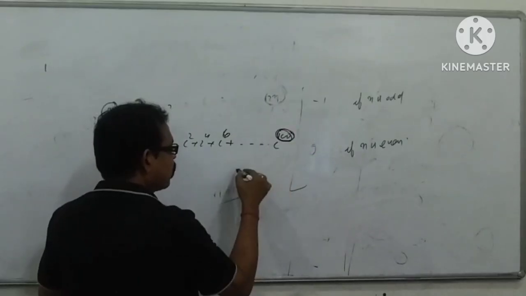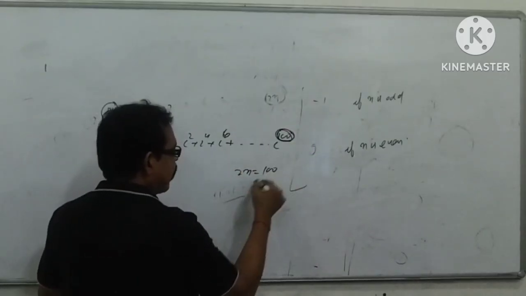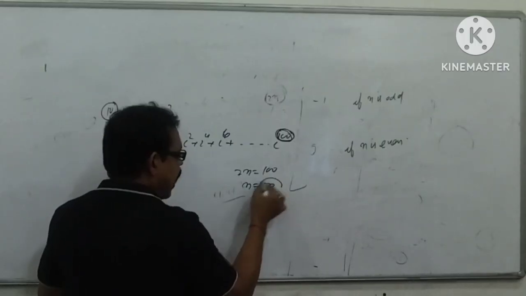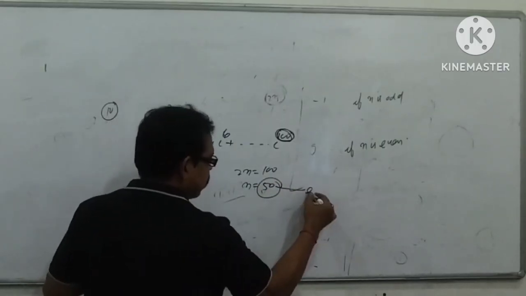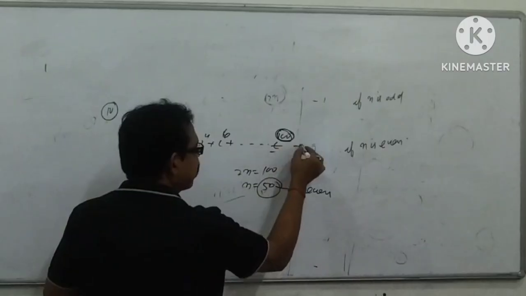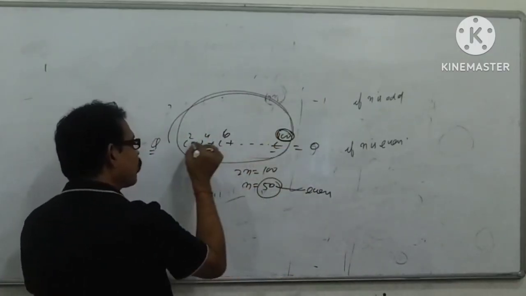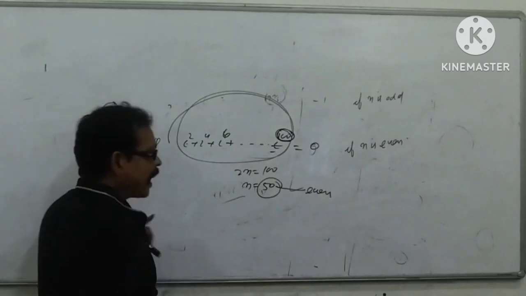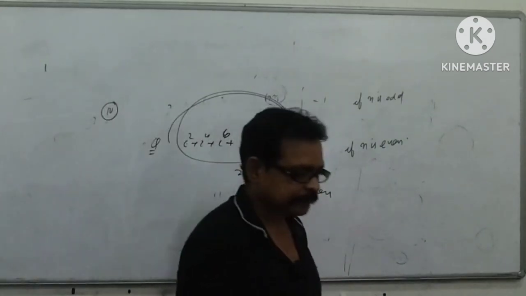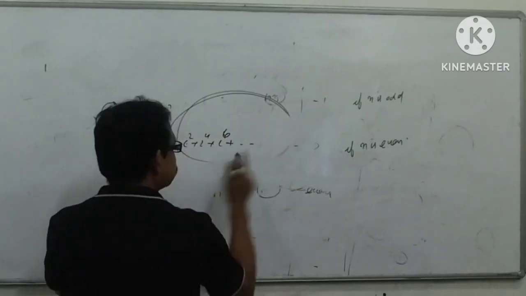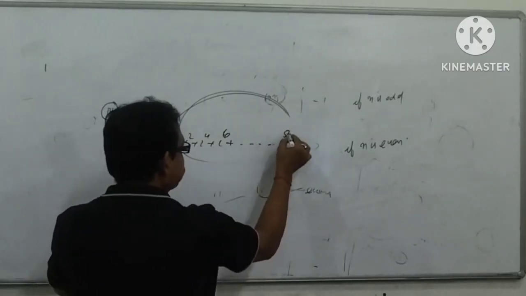This is 2n. 2n equal to 100, or n equal to 50. And 50 is even. It means its value is 0. There is no need to calculate term by term; by seeing this you will get the answer. And now suppose here up to i to the power 50.